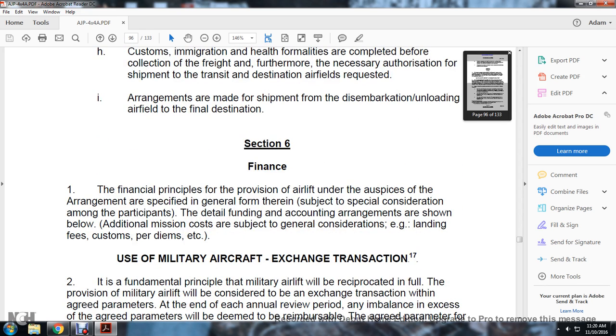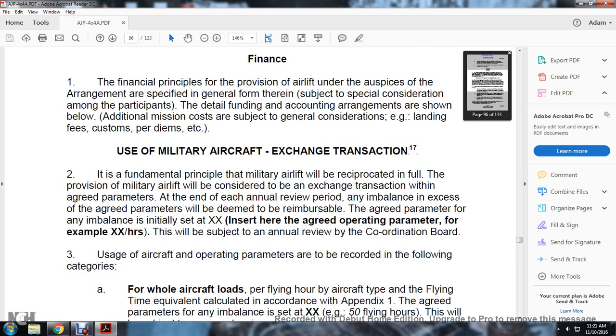Section 6, Finances. Financial provision of the airlift under the auspices of the arrangement specified in the general form is subject to special consideration among participants, with detailed funding and accounting arrangements shown below. Additional mission costs are subject to the general consideration: landing fees, customs, per diems, etc. Use of the military aircraft is an exchange transaction.